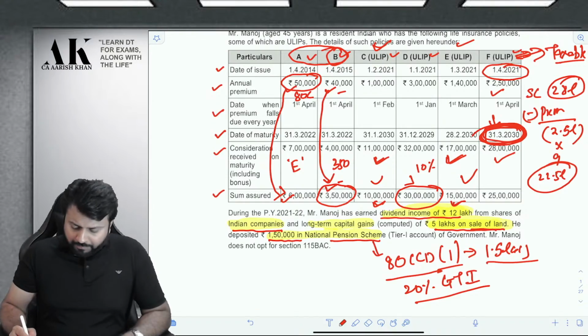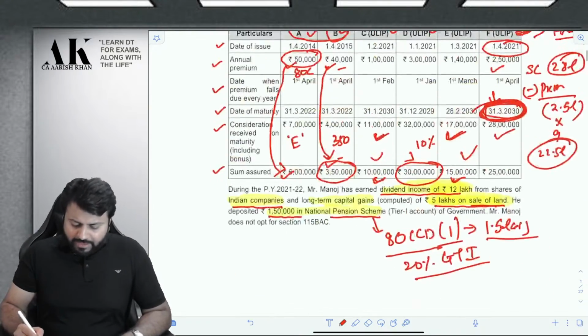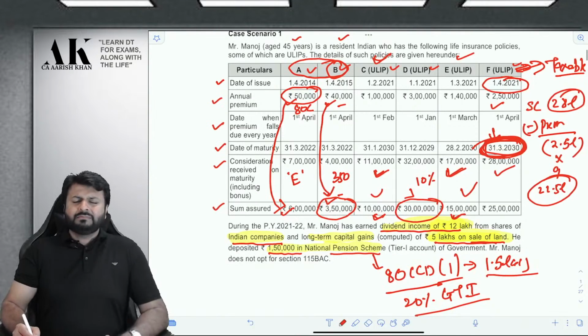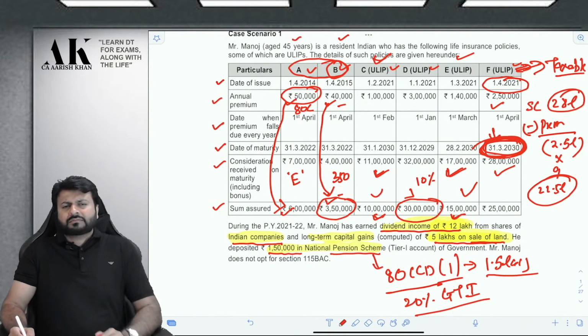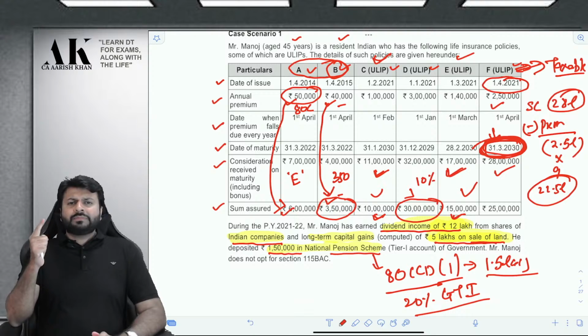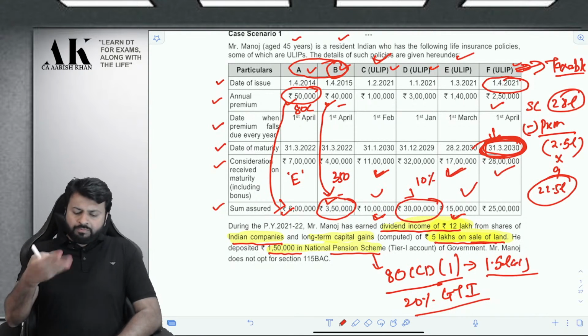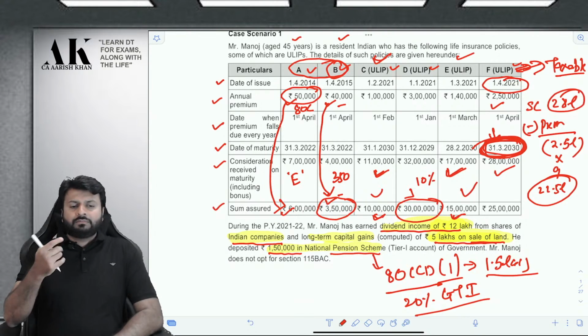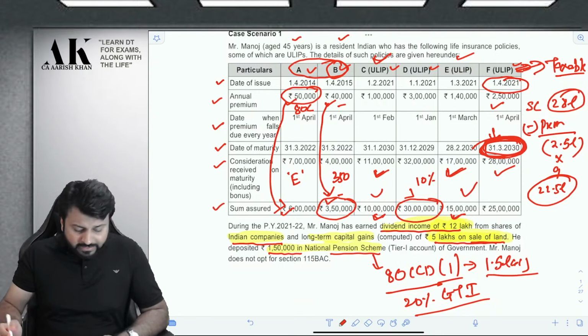Now pay attention, please. Let us compute his income. Apart from this, do you feel that there is any other income that will come to his total income? Dividend will come. Long-term capital gains on sale of land will come. These are the two incomes which are very obvious. You can see on the board itself. But is there any other thing that will come in the current year? The answer is yes.